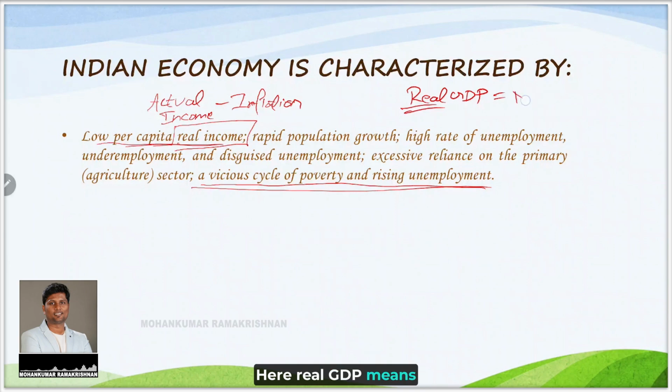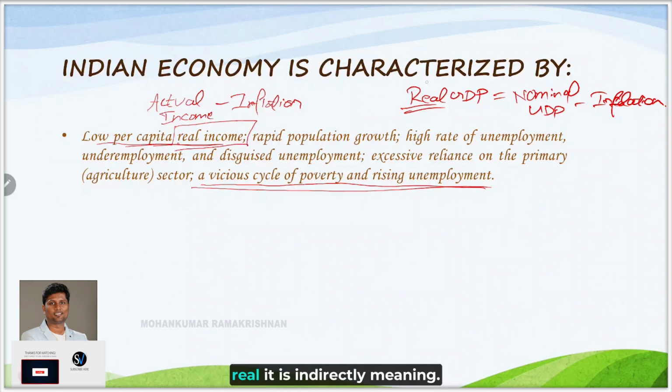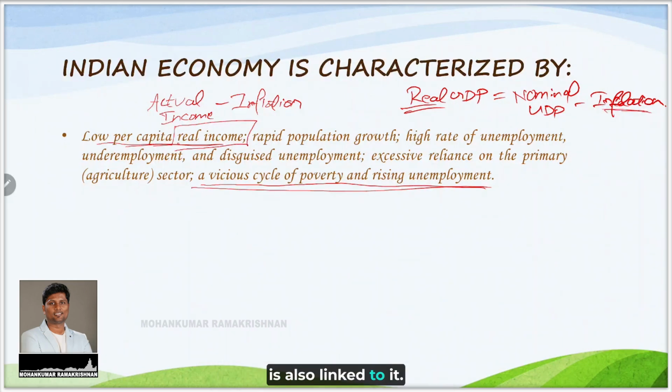Here real GDP means nominal GDP minus inflation. In economy, whenever you see a word called real, it is indirectly meaning there is a word called inflation also linked to it. When you subtract inflation from any nominal figure, you will arrive at the real figure.